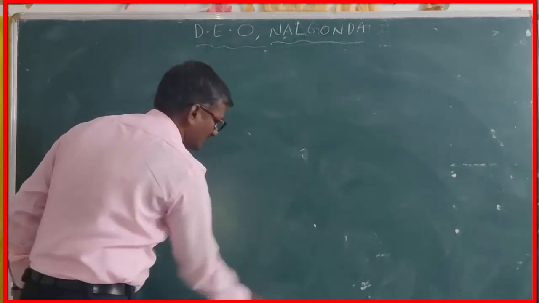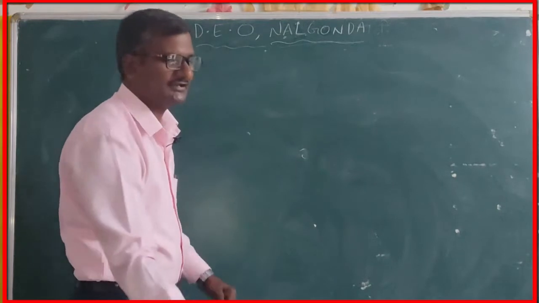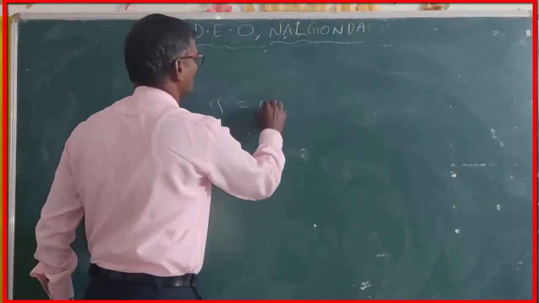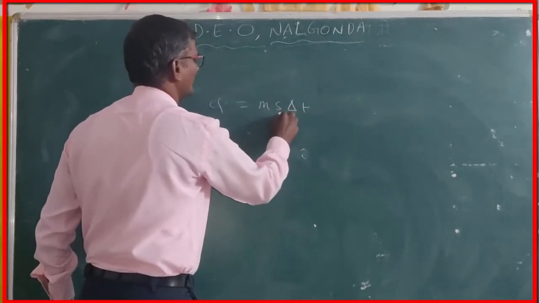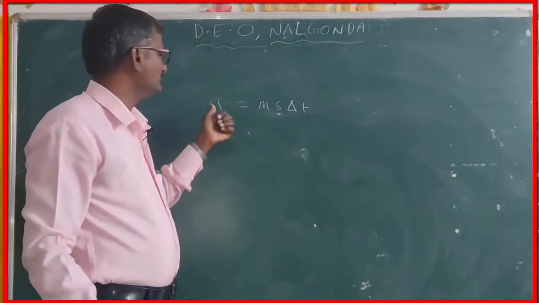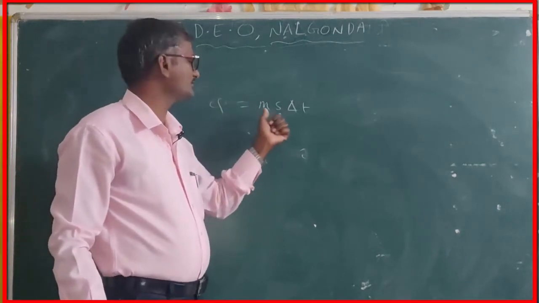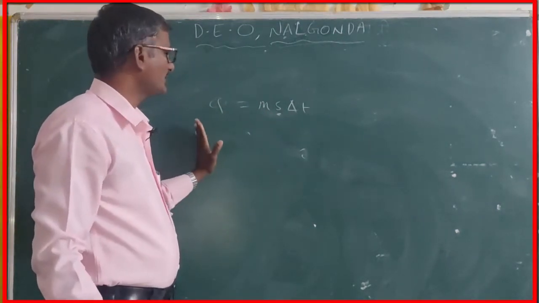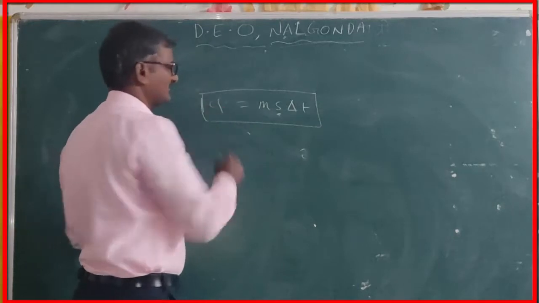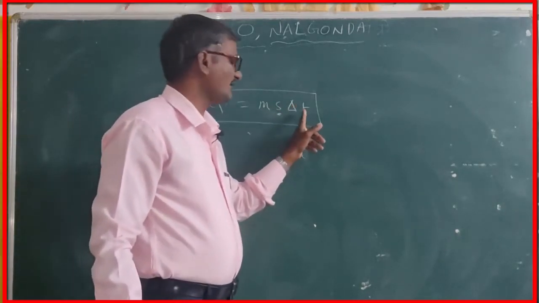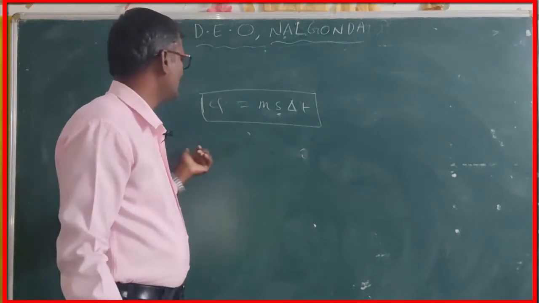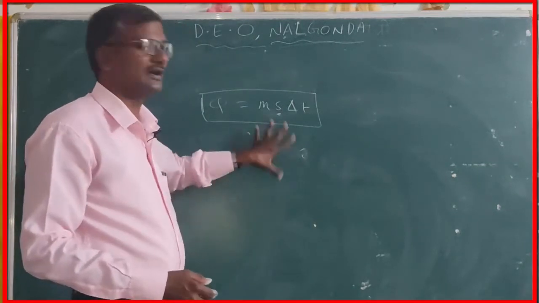Right. At the same time, whenever you are observing the heat energy supplied to the system, we can measure by the help of one formula how much heat energy can be supplied to a system. That can be measured by the help of Q is equal to m s delta T. If you get the value of specific heat from the table, you can measure the supplied heat energy to the system by the help of the Q is equal to m s delta T formula. Mass of the substance, specific heat of the substance, variation in temperature. By the help of this, we can measure the quantity of heat energy supplied to the system.